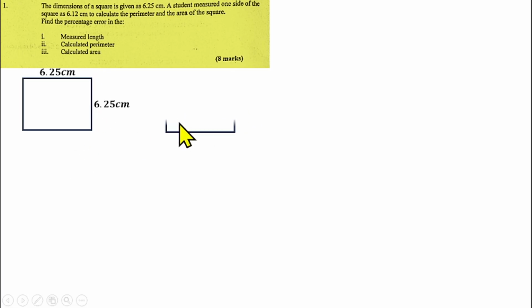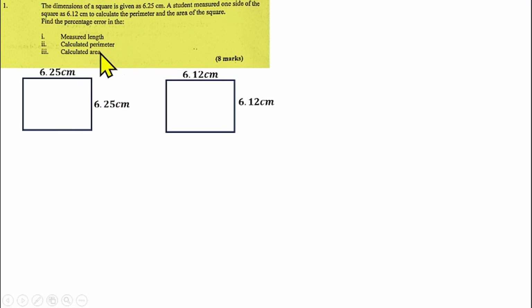The student now measured it and got something different. He measured it and got 6.12 centimeter as his own square. So that means there's automatically an error in the measurement. So now what they want us to do is to use the real and the measured values to calculate the error in the length, the error in the perimeter, and the error in the area.